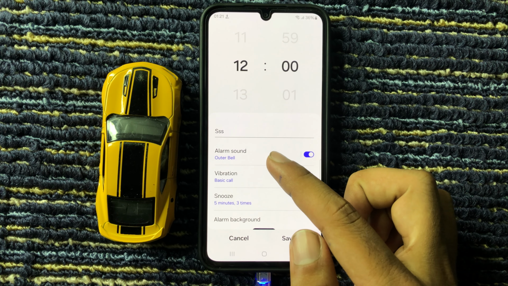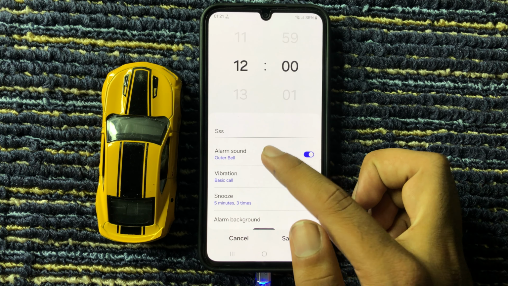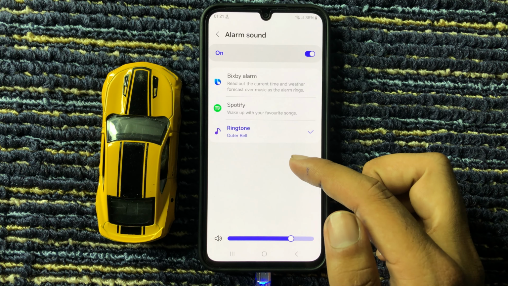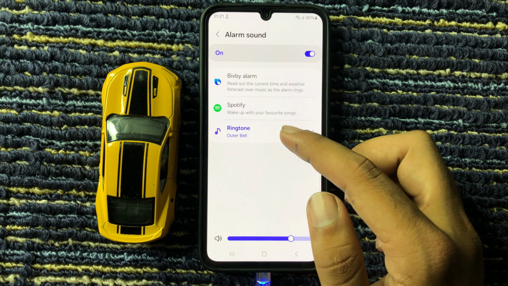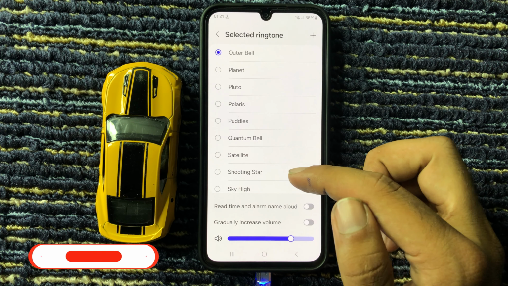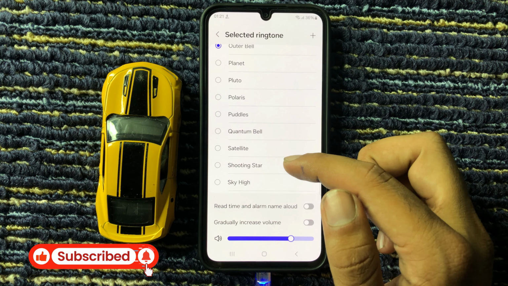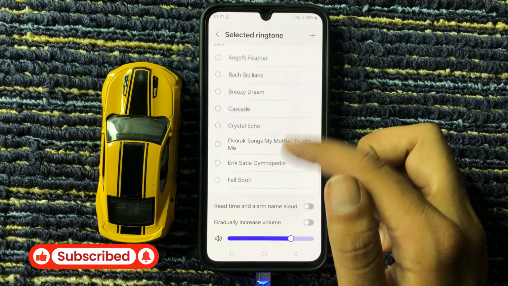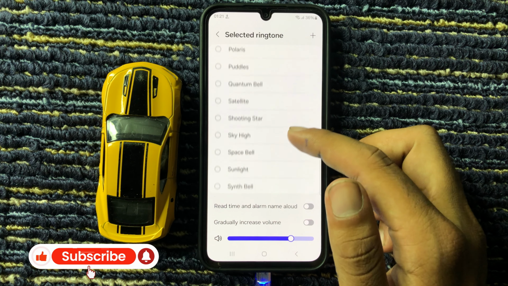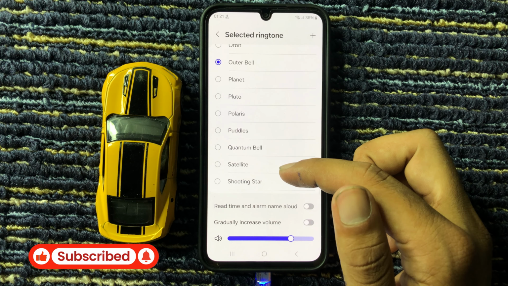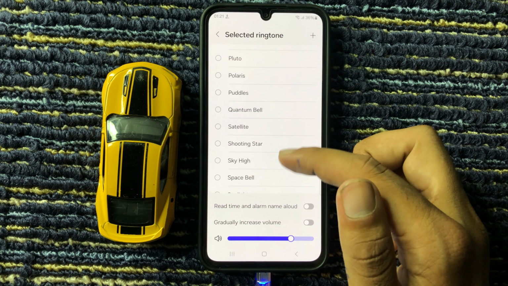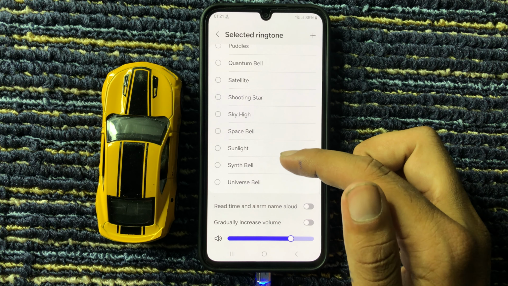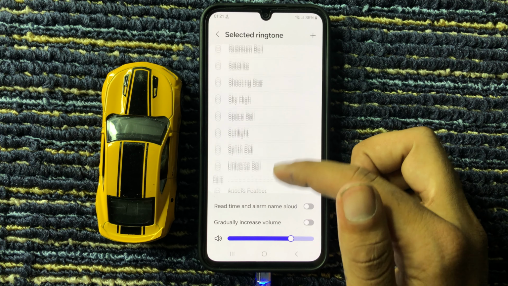From here you can see the option alarm sound, click on this, and from here you can see the option ringtone, click on this. From here you can see different ringtones. So if you want to change alarm sound, we select any ringtone that you want.